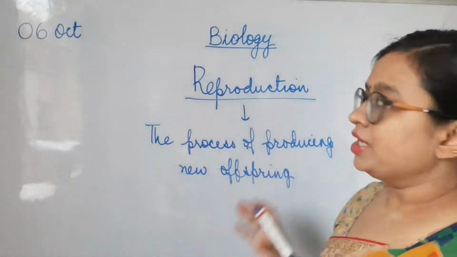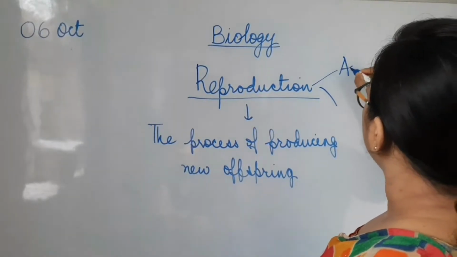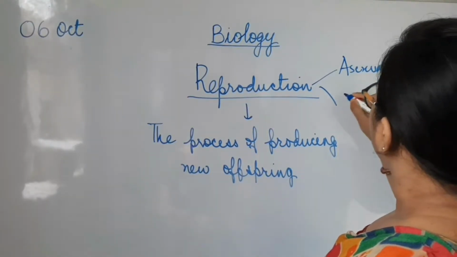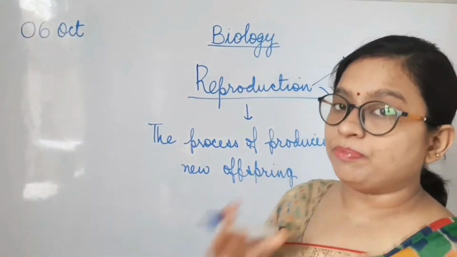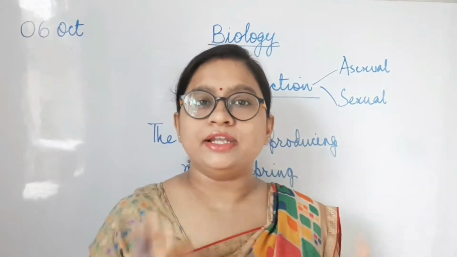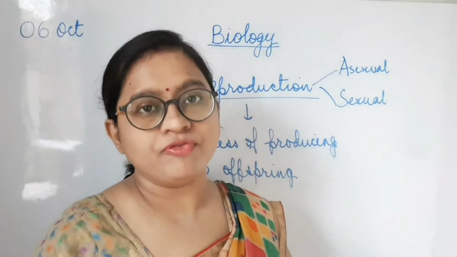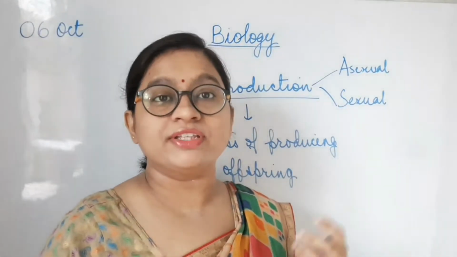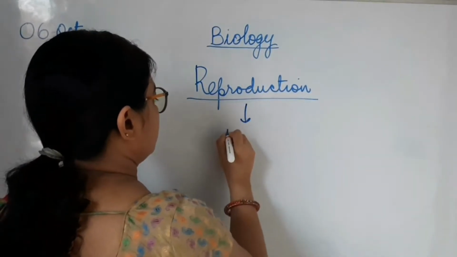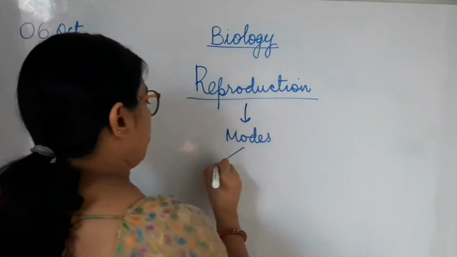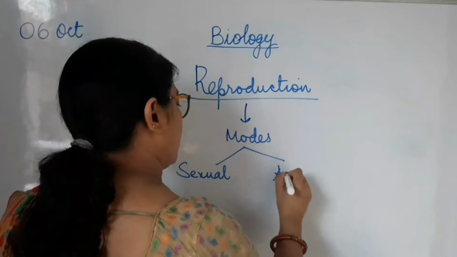Now how does this process happen? You know that there are two modes of reproduction, that is asexual reproduction and sexual reproduction. And not only plants and animals, but the entire living organism, they show these two modes of reproduction, asexual mode of reproduction and sexual mode of reproduction. What is sexual mode and what is asexual mode? Let's discuss that. So, the modes of reproduction are sexual mode of reproduction and asexual.